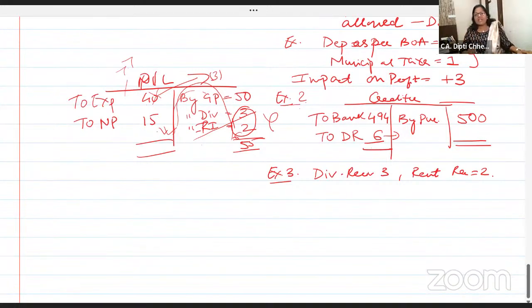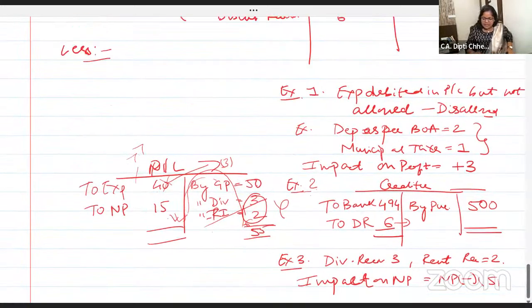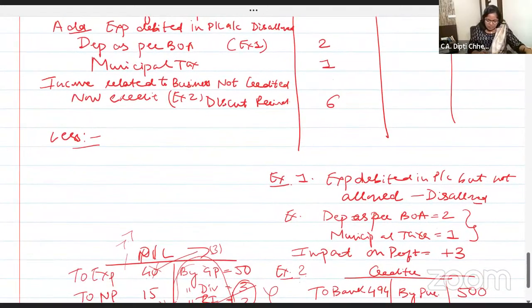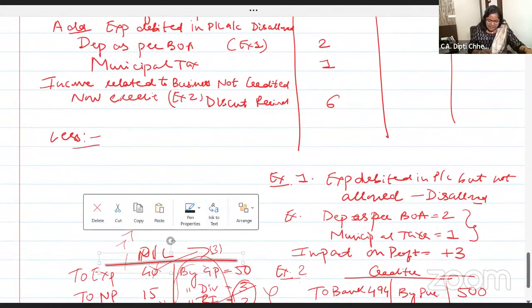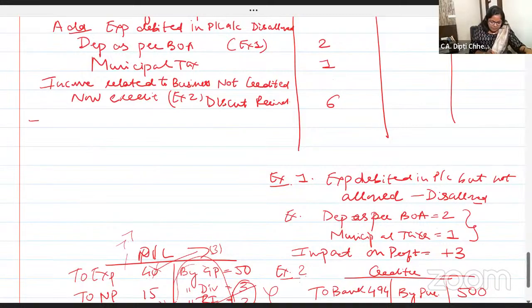No, it's not allowed. Okay. So remove it. If you remove it, what is the impact on profit? The impact on net profit is that net profit will reduce by 5 rupees. So can I take it here? Yes. What will I write? In the less column, less, I will write less, you can write it or you can also do minus.